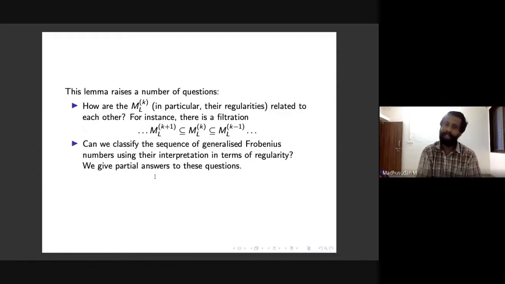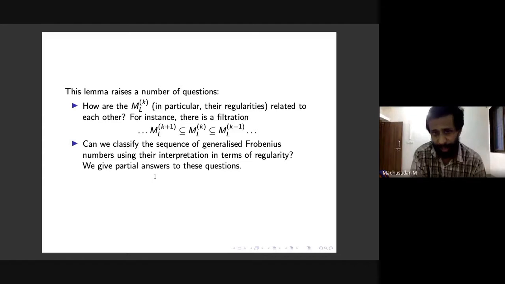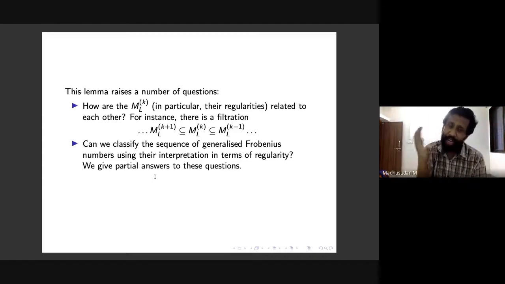Now this lemma raises a number of questions. Though we have a formula for the kth Frobenius number in terms of regularity, we would like to understand how these MLKs are related to each other.